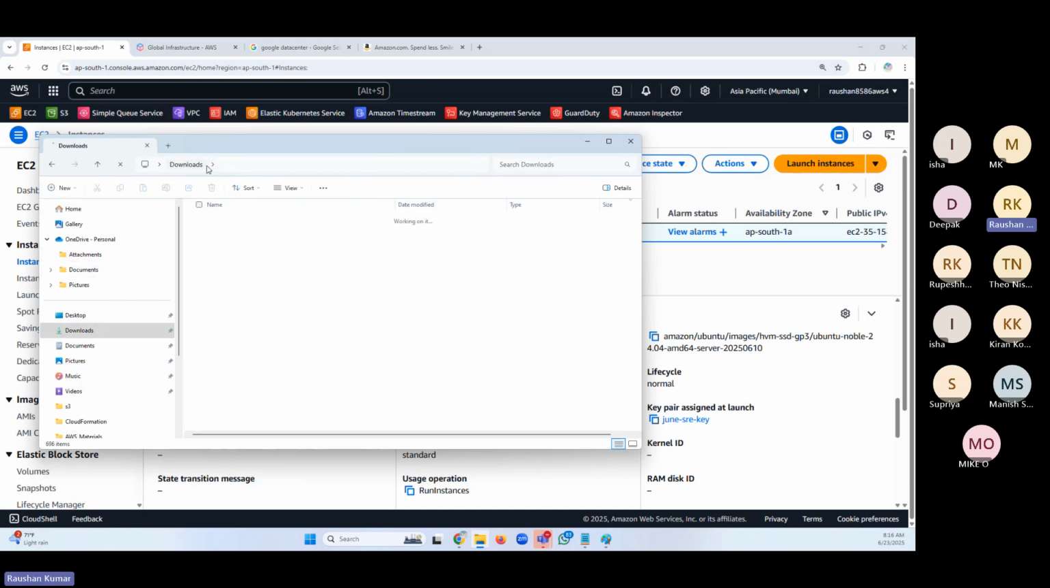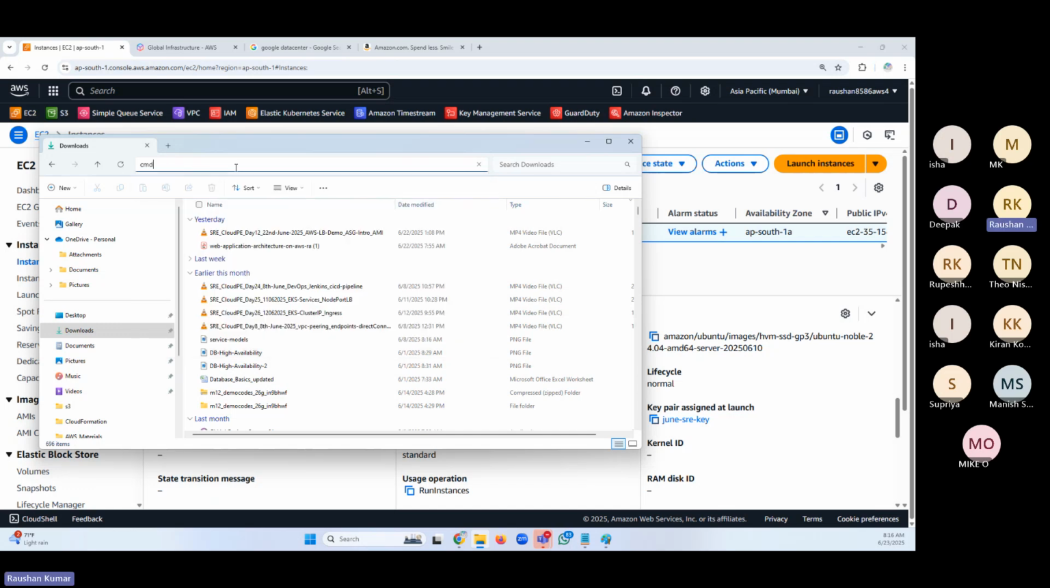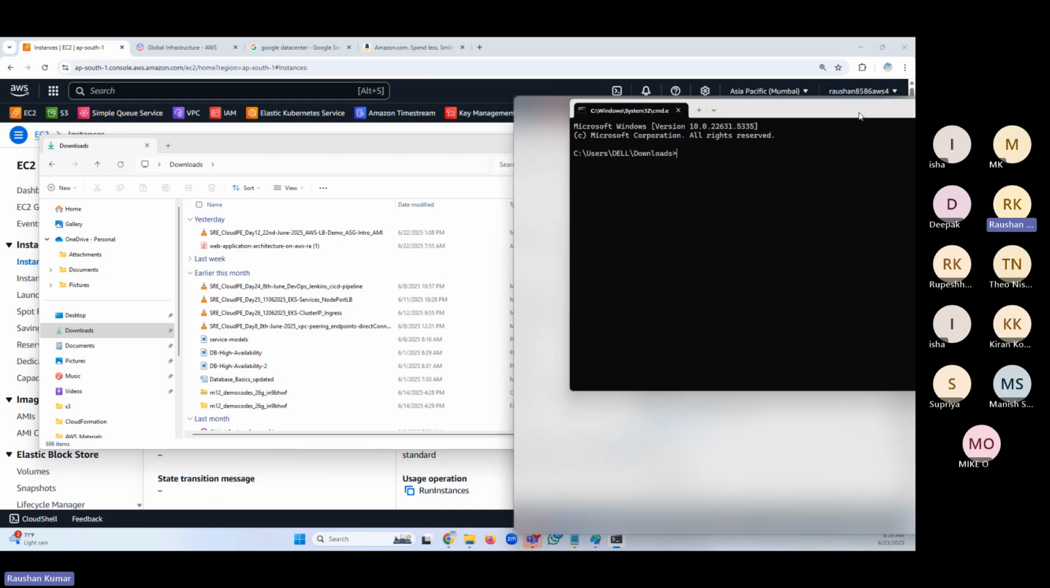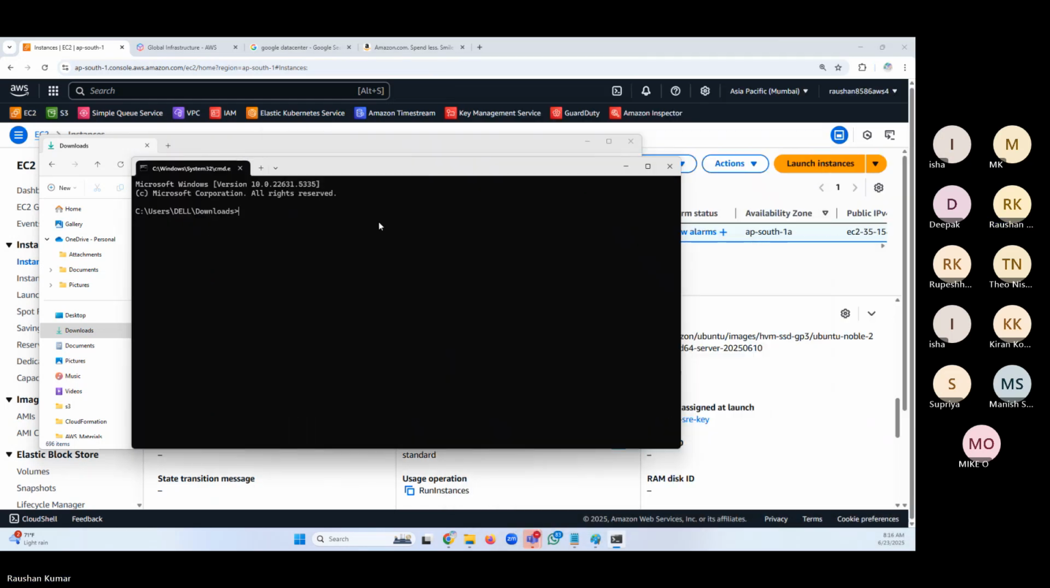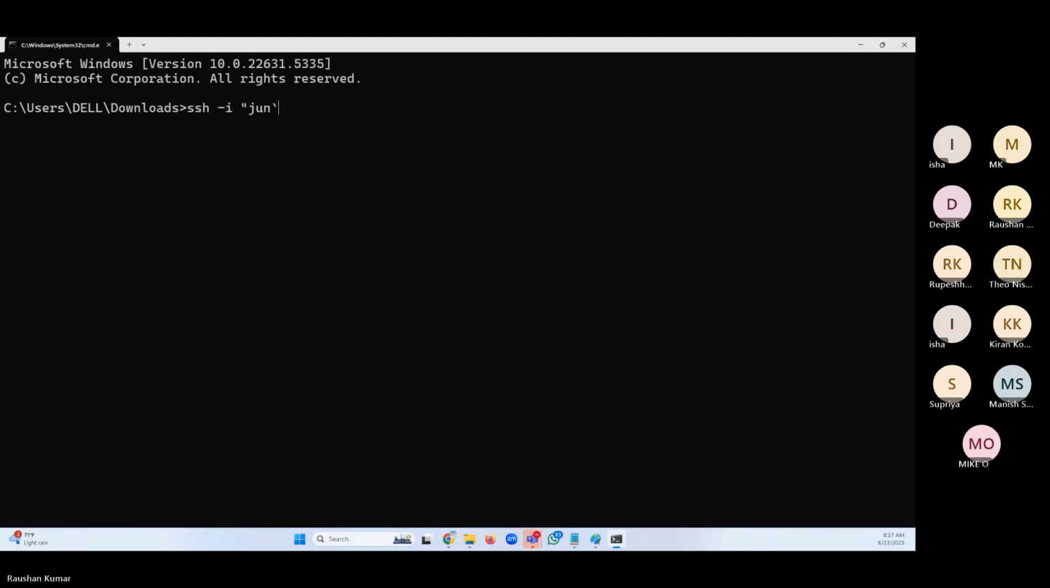This is my key. So I'll go to the Windows Downloads folder and type CMD here. I'm in the downloads folder. It'll open the command prompt, as you can see here. I have the key with me. All I will do, friends, is issue one command, the SSH command. It's a Linux server, right?